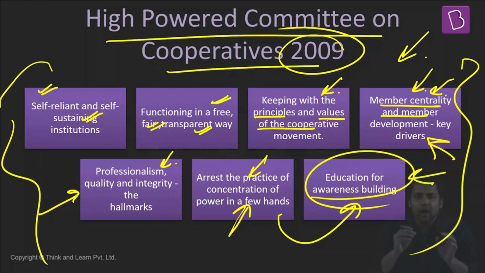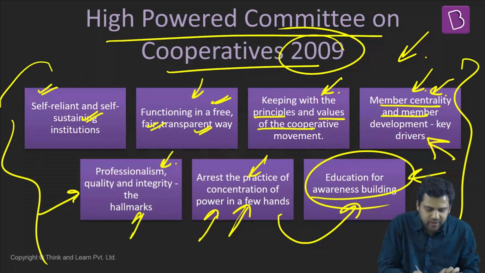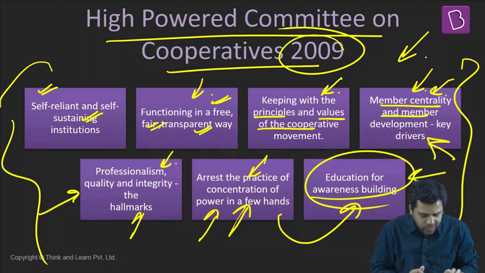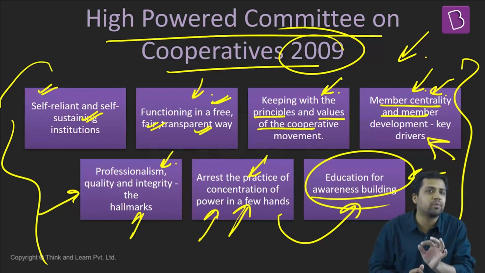Compare whether our cooperatives are actually focusing on members or are they focusing on some key individuals. Find out whether they are working in a transparent manner or whether there is corruption. Find out whether professionalism, quality, integrity is being given importance, or there are some examples which point otherwise.